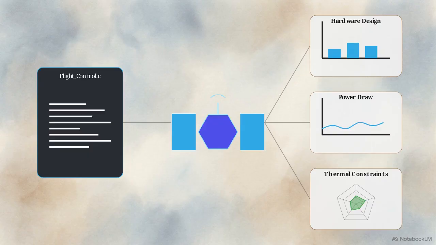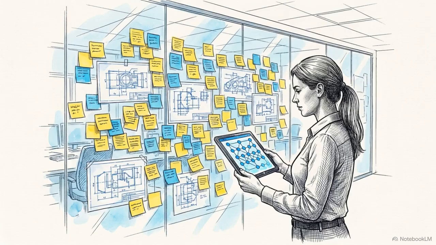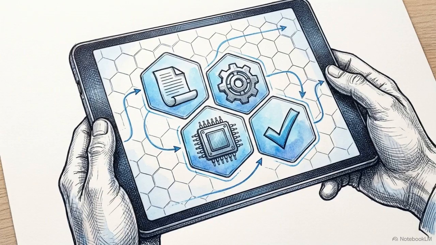If a software engineer modifies a line of code, the unified model calculates how that change impacts the physical hardware design, the power draw, and the thermal constraints across the entire project. This ensures comprehensive traceability. Every element, from the customer's initial requirement to the final test result, is perfectly aligned and accounted for in a single digital environment.